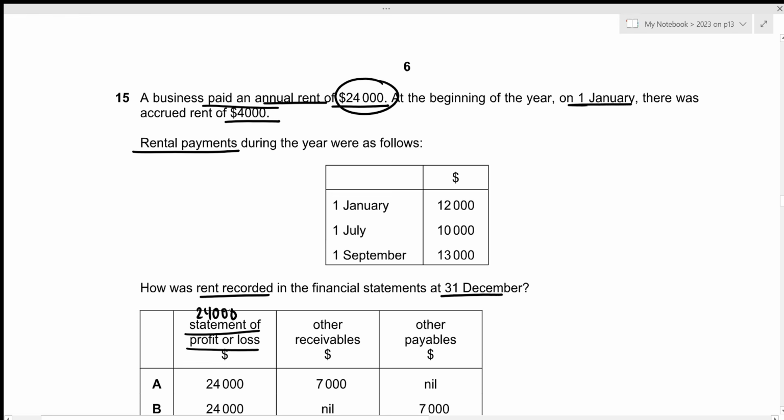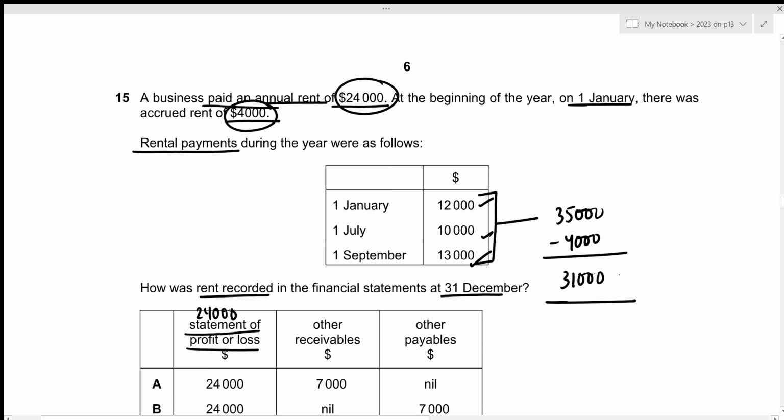Then for other receivables, we first have to calculate the actual rental payments during the year. And in this case, we have the opening accrual as well. So this is the rental expense for the previous year, but we are yet to pay for it, right? And the total payments are here. Let's calculate the total. That's 12,000 plus 10,000 plus 13,000, so 35,000. Now out of 35,000, 4,000 was the rent paid for the previous year. So the total payment made during the year is 31,000.